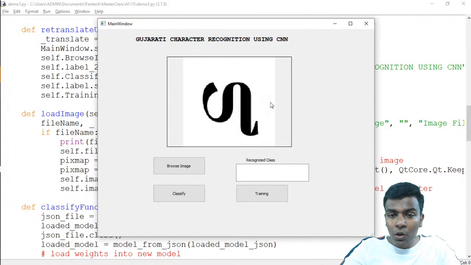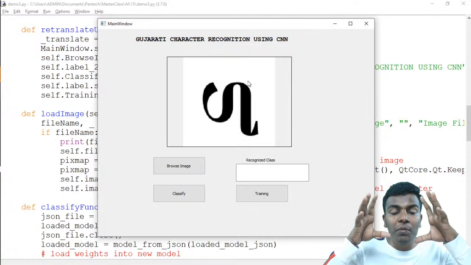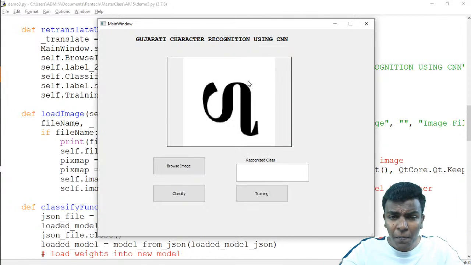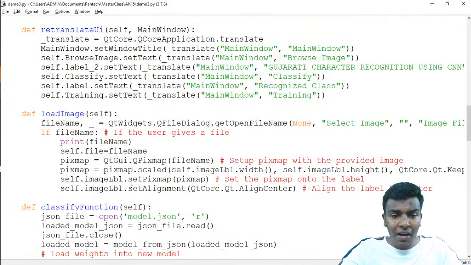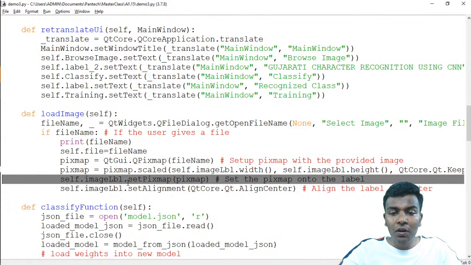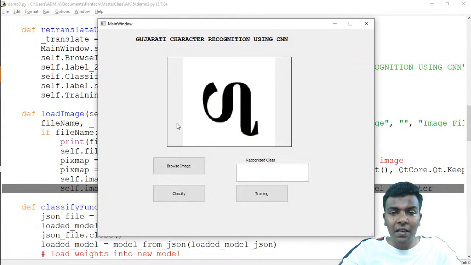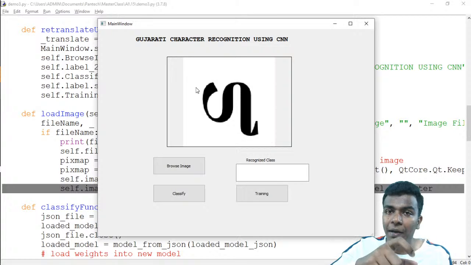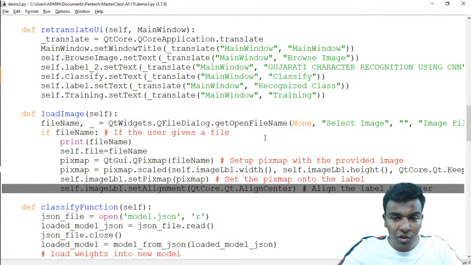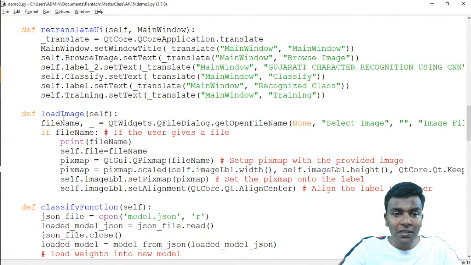So we are going to rescale an image which is going to be fixed inside that image label. That's the process I did in the scaling step, and after that we are going to do the fixing. While doing the fixing, we are going to align it in the center, because it won't be located in here or there. So that image will be fixed inside the center part of our complete image label. That's the function of this complete function, def load image. I hope you guys got this.